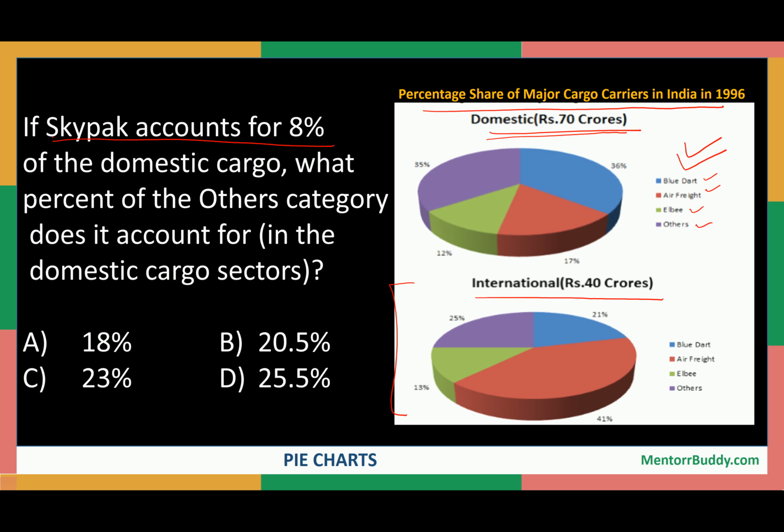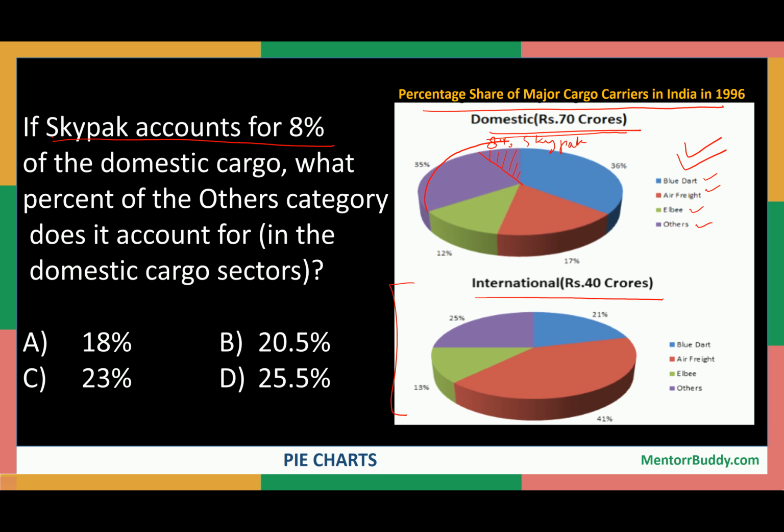So they are trying to say that out of the total 100%, 8% is of Skypark, one more cargo carrier. So what percentage of the others category does it account for? Out of the total others, which is 35%, what will be the percentage of Skypark?